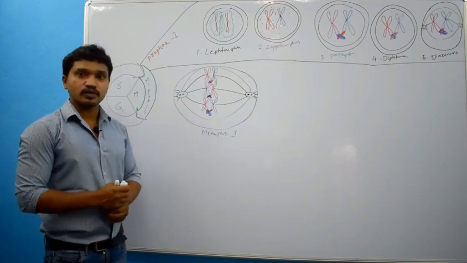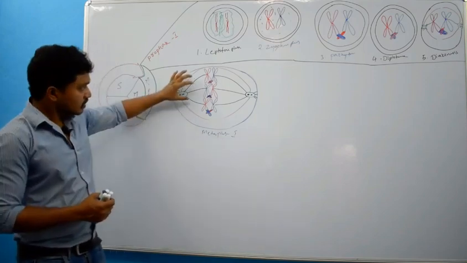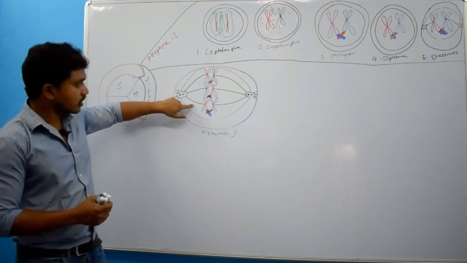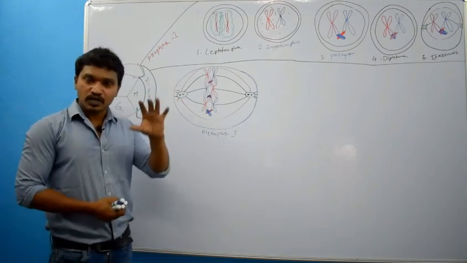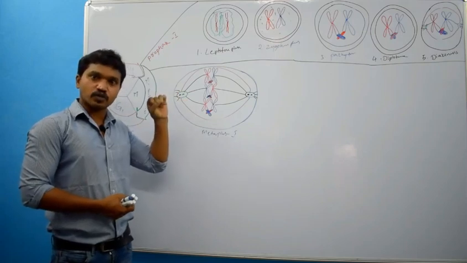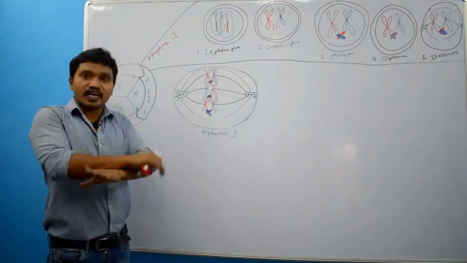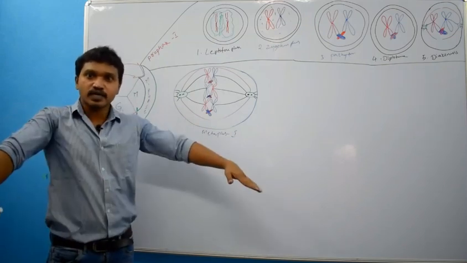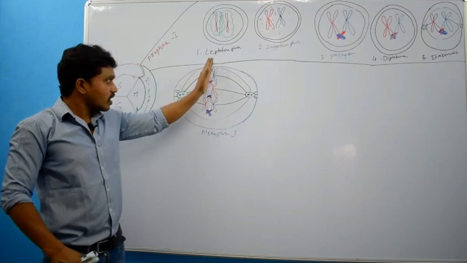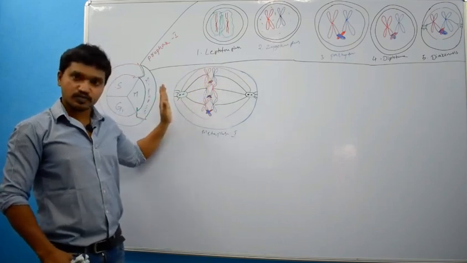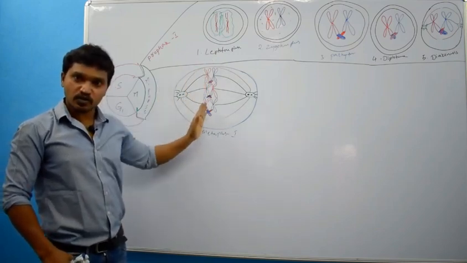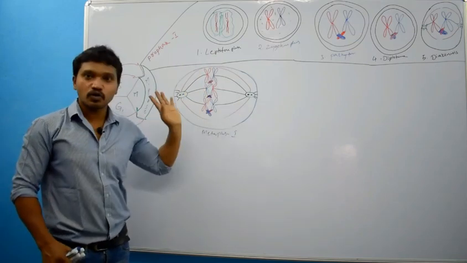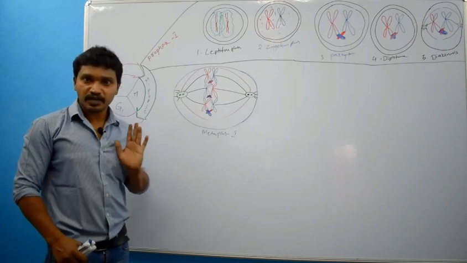In anaphase 1, what will happen? Contraction of the kinetochore microtubules. Because of contraction of kinetochore microtubules, there is releasing of chiasmata. Chiasmata will be present, no? This chiasmata will be released, so that half of the chromosomes, that means 23 chromosomes, will go to one pole, and the remaining 23 will go to another pole. Are you getting my point?